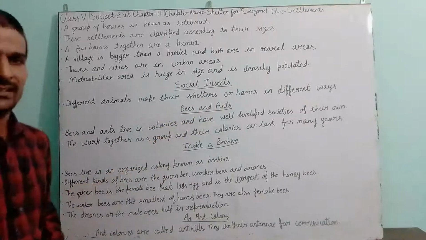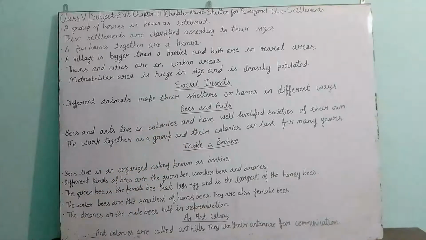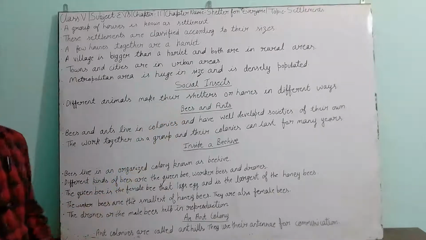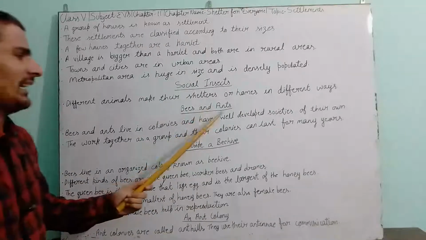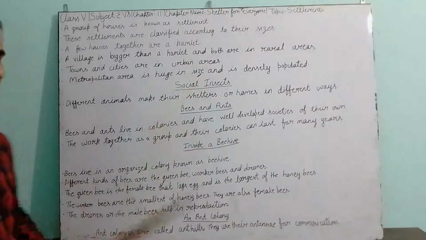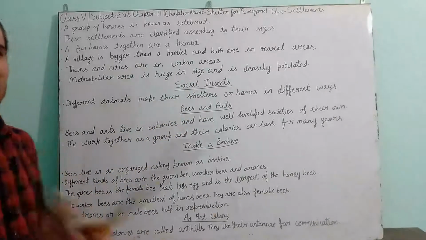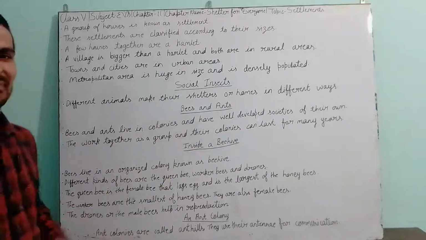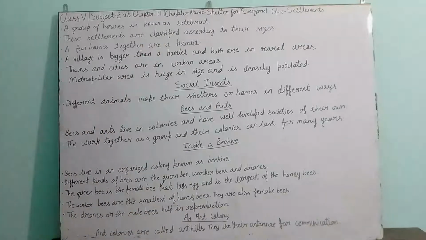Bees and ants. I am sure all of you are familiar with bees and ants. Definitely all of you fear bees because they are dangerous insects. Ants are a little less so, but ants are also dangerous. So always make a distance from both types of insects. Don't try to interfere in their life and their social activities.